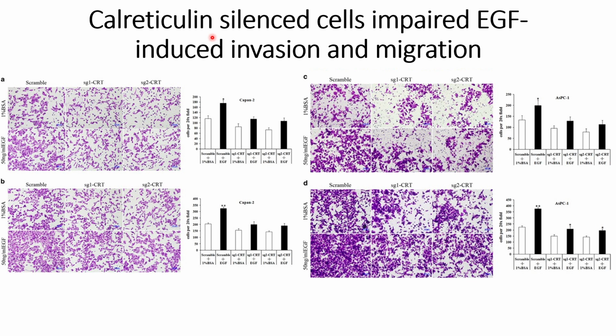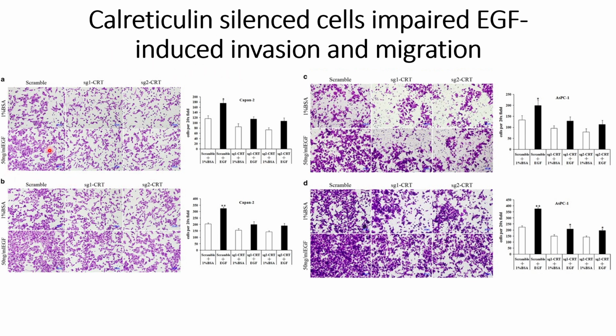So the scrambled cells which are induced by EGF show upregulation of those EMT pathways, whereas calreticulum silenced cells do not show it. Now they did one more study to further confirm this effect on the EMT transition by calreticulum silencing. So they checked the invasion and migration assays.